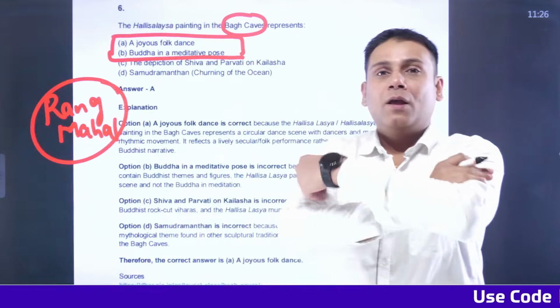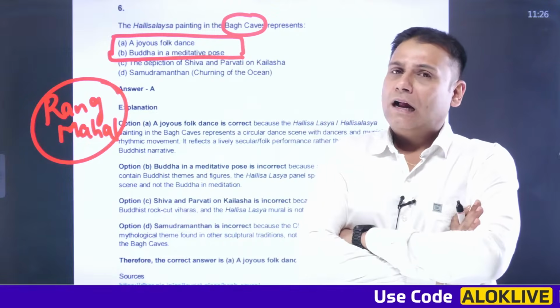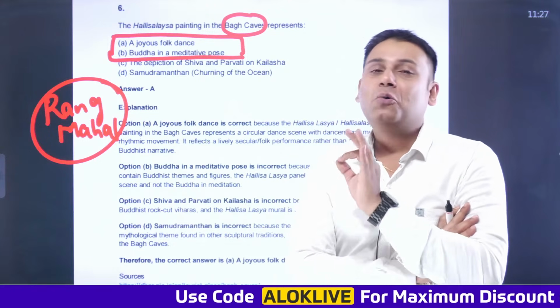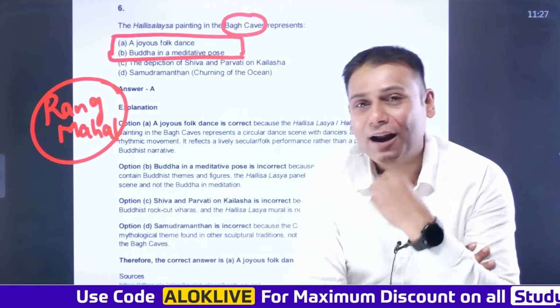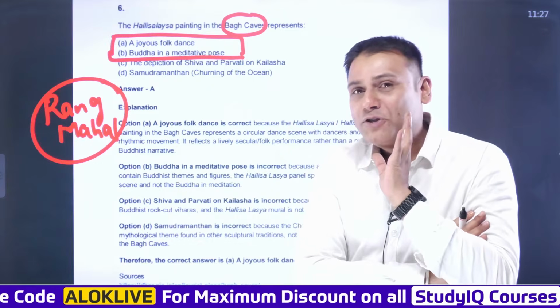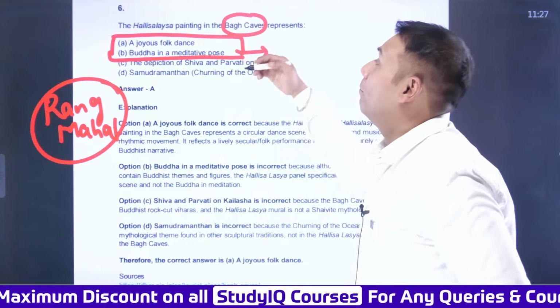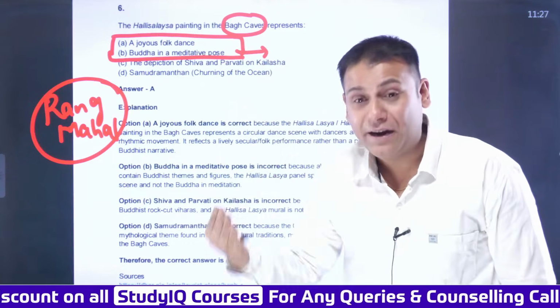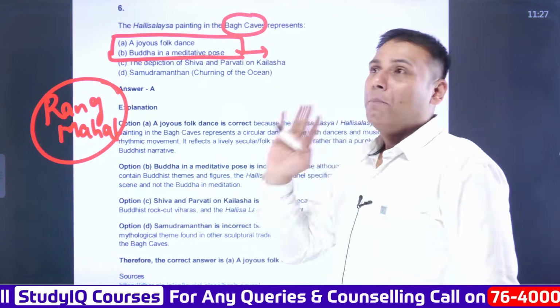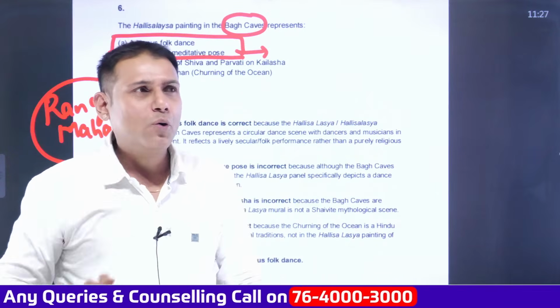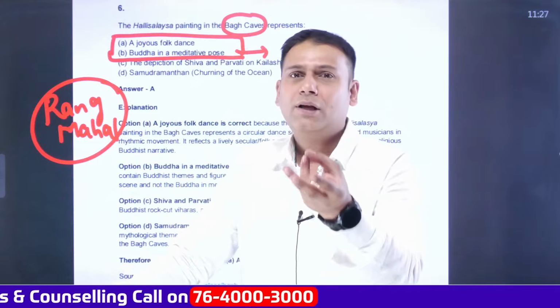Is that clear? Cave number 4 is referred to as Rang Mahal, and the paintings are very lively. Everyone knows one important aspect, that Bagh caves are related to Buddhism. So the majority of you might have marked the answer Buddha in a meditative pose, might have been depicted as a part of painting. But if we go from the part of the cave architecture, you will come to know like prehistoric cave paintings.